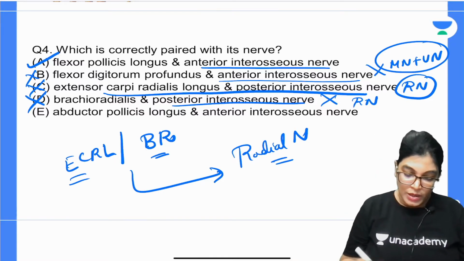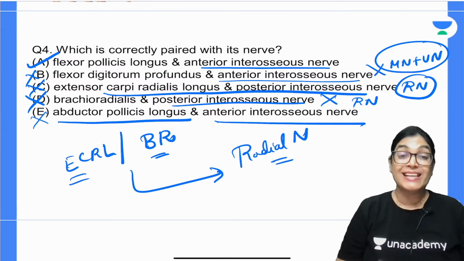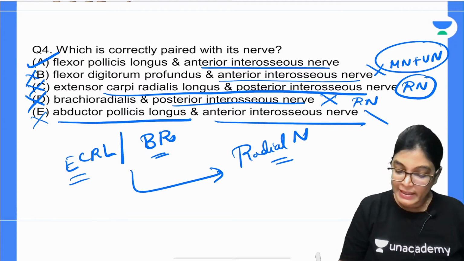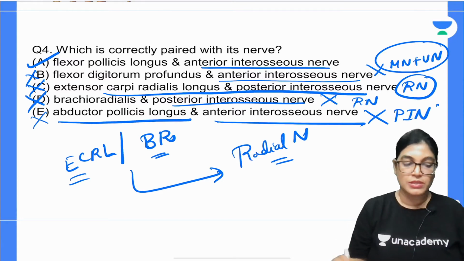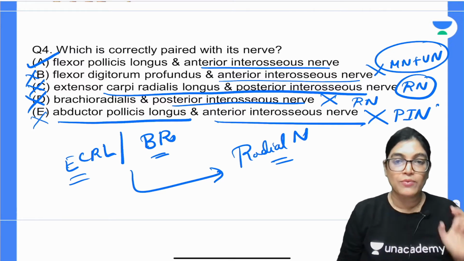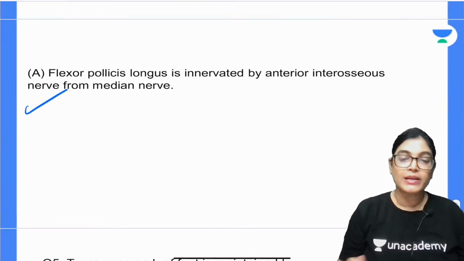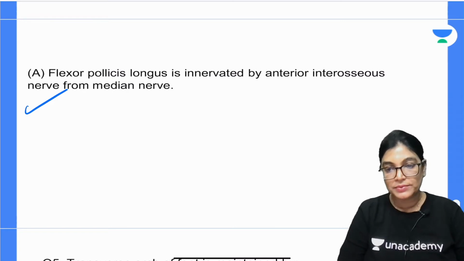What about abductor pollicis longus? As I told you, abductor pollicis longus is a muscle of the extensor compartment, not of the anterior forearm muscles. So it is not getting innervation from the anterior interosseous nerve but from the posterior interosseous nerve. So got it? E is also not correct. We have got A as the correct option. Flexor pollicis longus is getting innervation from the anterior interosseous nerve, a branch of the median nerve.